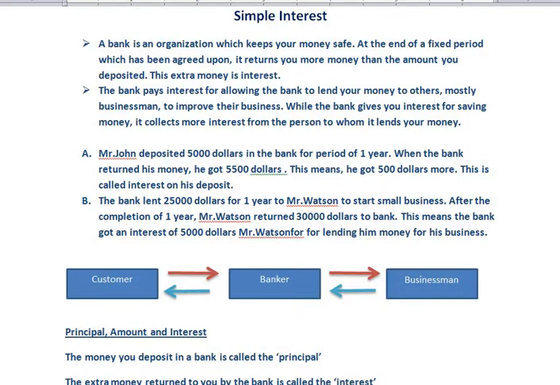Besides spending money, we also need to save money. How can we save our money? The purpose of saving money is that we can spend it on special expenditures, other than our monthly expenditure.